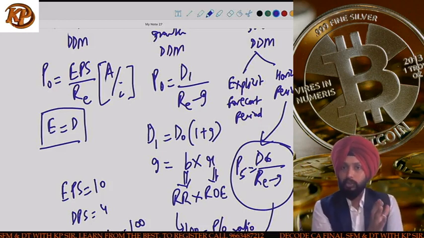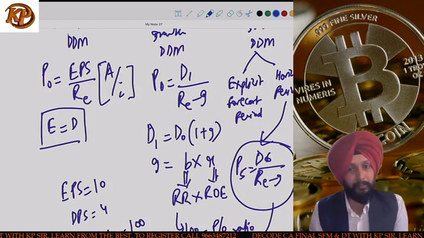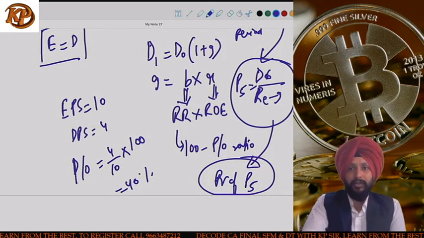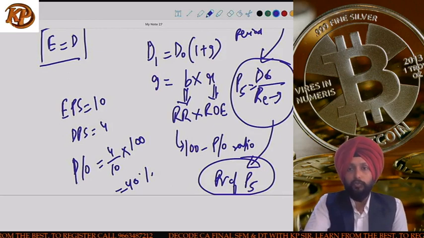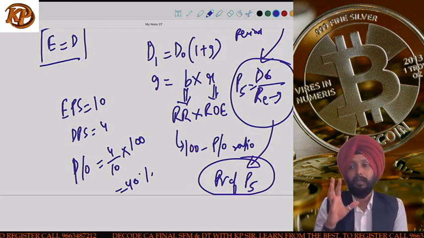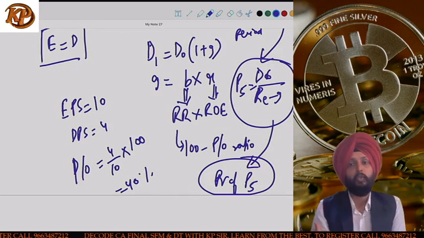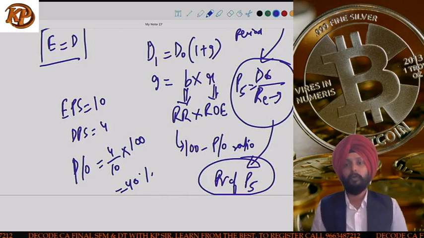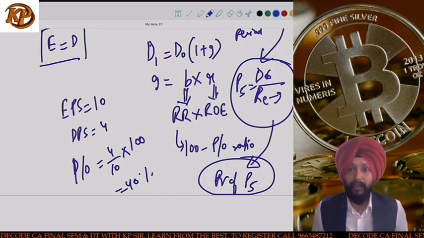You do one calculation of stage 1, and stage 2 is the horizon period, and that will be done the same way I have told you. Theoretically, I told you one thing in the class: the dividend discount model is useful when we are doing the valuation from a retail perspective. That is, company shares are being purchased by people like you and me. We want a small shareholding in the company, and in that case we will be more interested in what dividends the company is going to pay.